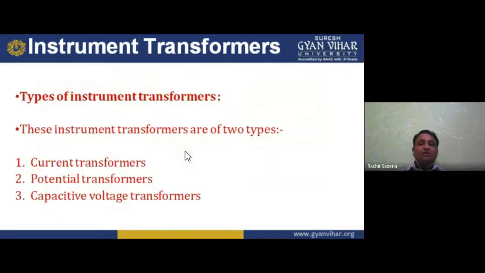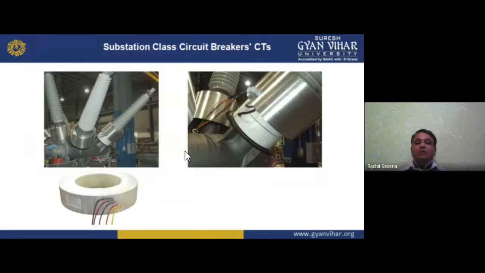Now, the types of instrument transformers. These are basically of two types, but I am writing three types here. Why? Because the capacitive voltage transformer is a part of the potential transformer. That is why I write two types here, but there are three, because the capacitive voltage transformer is a part of the potential transformer.